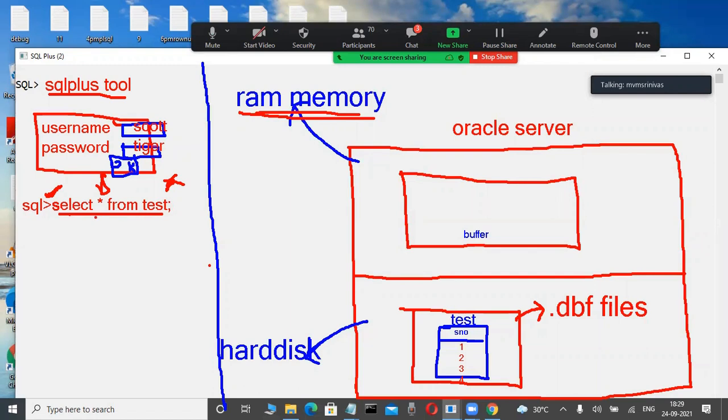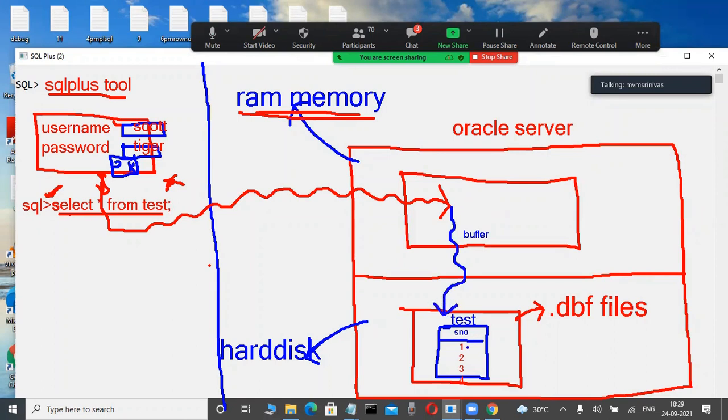Don't worry. Whenever I type this command, the client tool first checks whether the requested table is available in the RAM memory area, within the buffer. Is the table available in the buffer? No, it is not. Whenever the table is not available in the buffer, control goes to the hard disk. Is the table available there?